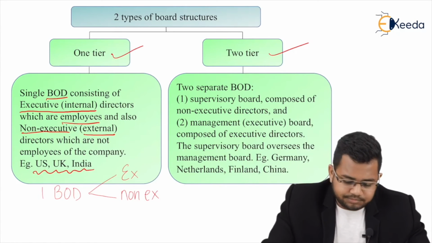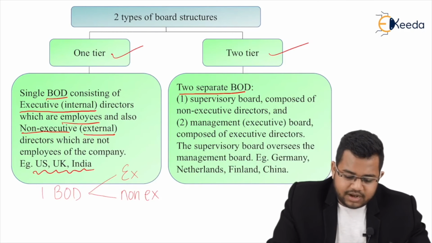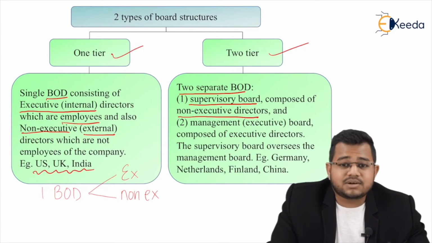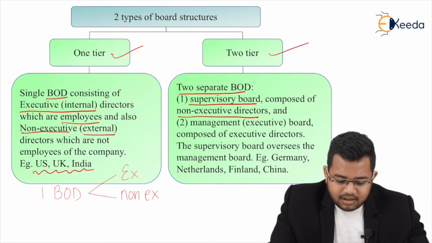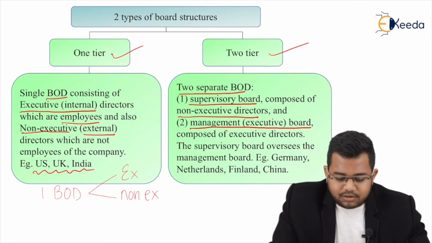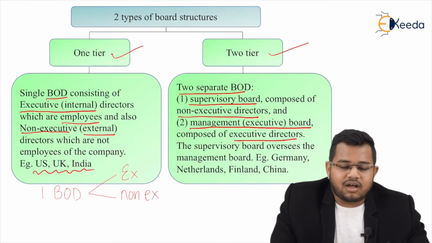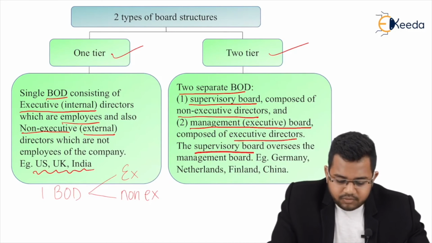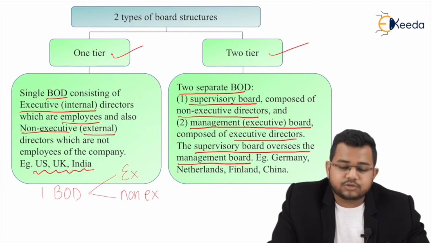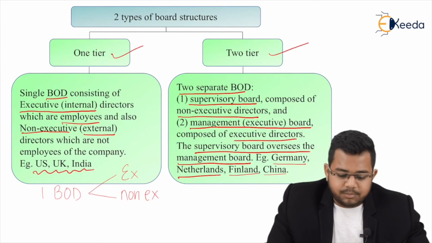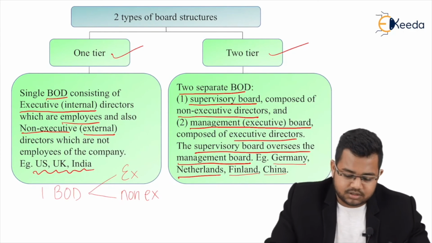Whereas two-tier board, so there are two separate board of directors. One is the supervisory board composed of non-executive directors, meaning external, outside directors, and management or executive board, which is composed of executive directors or internal or our employees. The supervisory board oversees the management board. Example in Germany, Netherlands, Finland, and China, they use two separate board of directors using the two-tier structure.